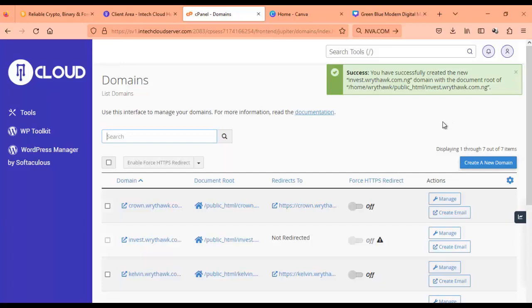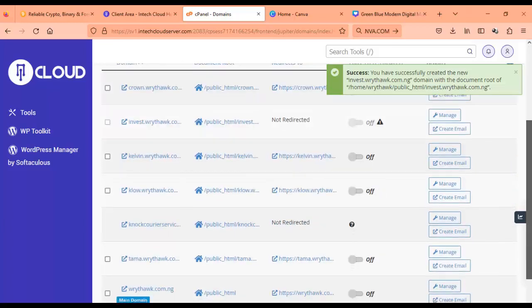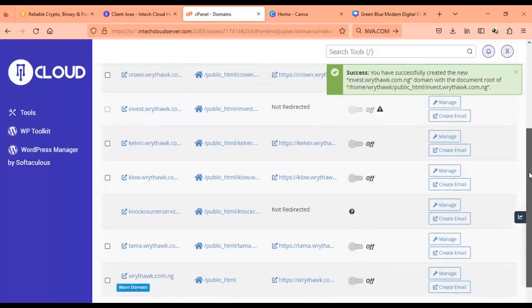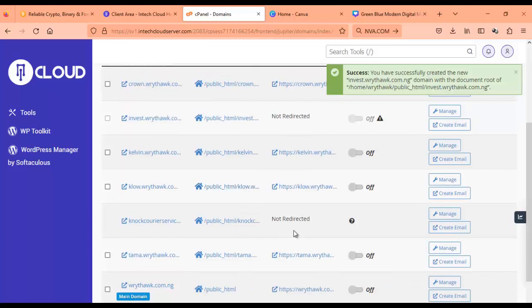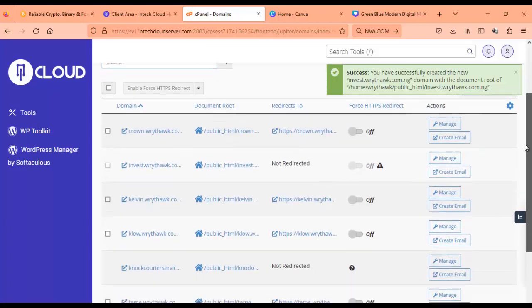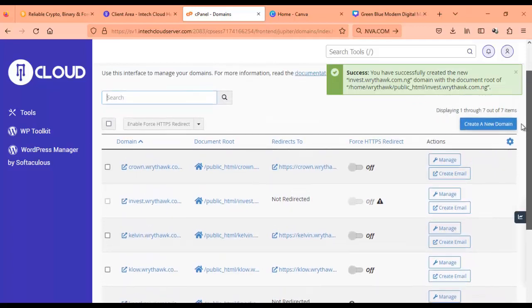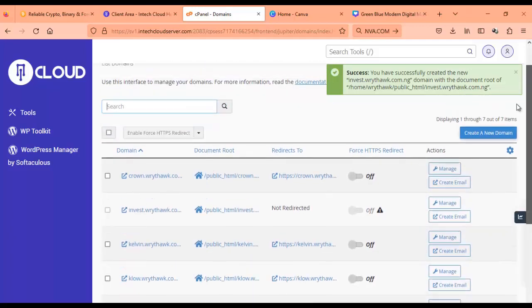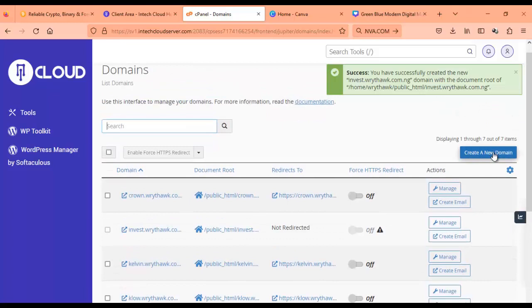Okay guys, you can see we've created this domain, invest.com.ng. You can see that it has been created right here. So what we'll do next is to create another one.